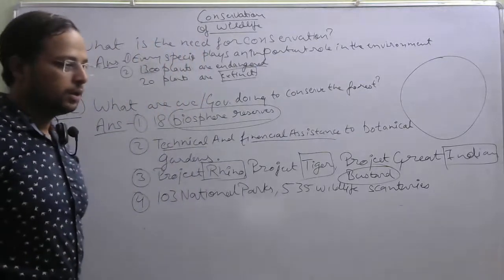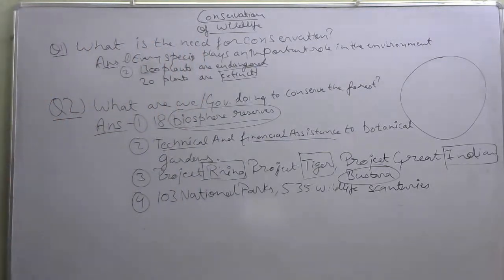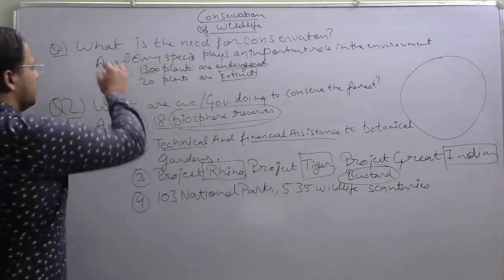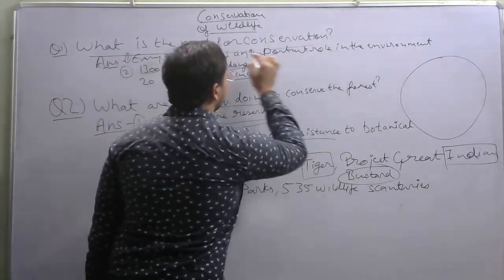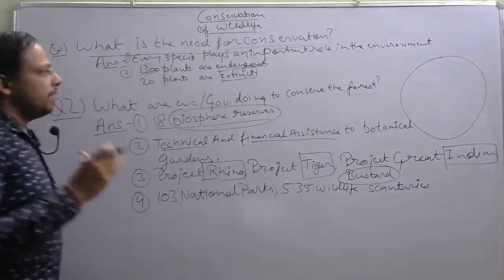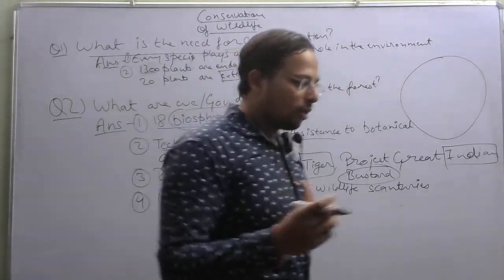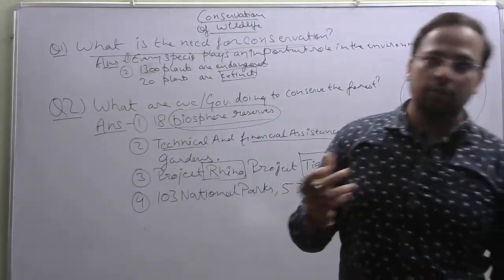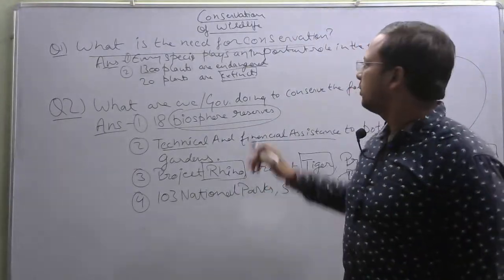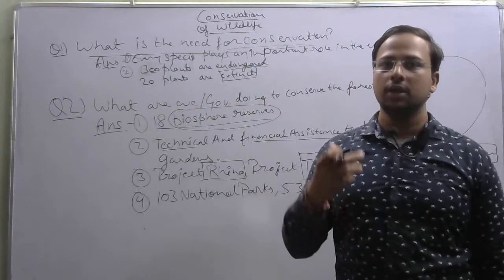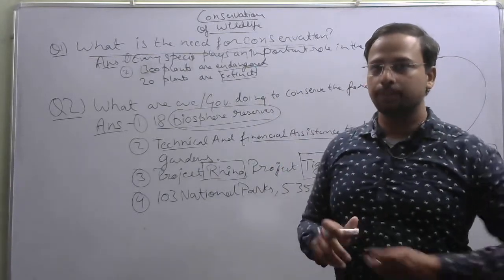Okay, so students, now I hope that you are able to understand what the questions are and what their answers are. The first question being, what is the need for conservation? There is a need for conservation of the wildlife, because every species plays an important role, and many of the species have become extinct, or they are endangered, on the verge of extinction, because of the reckless use or the exploitation by human beings, right?